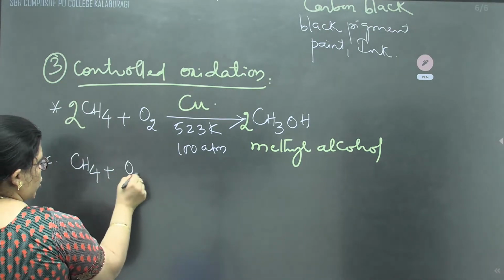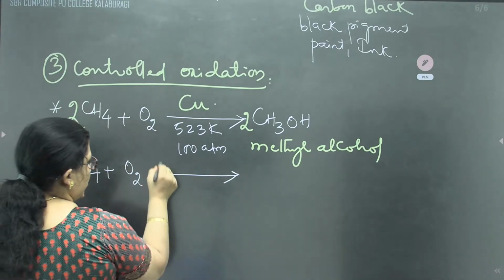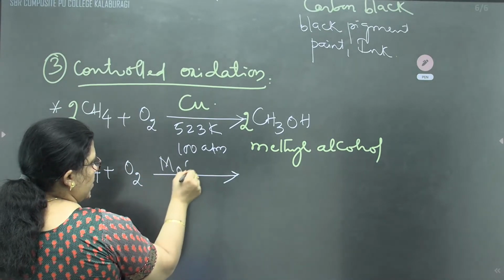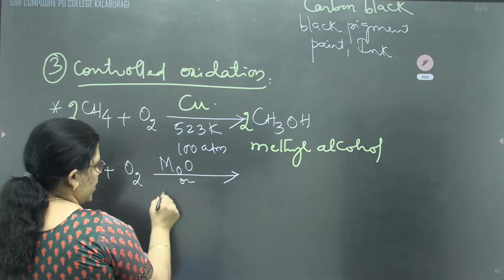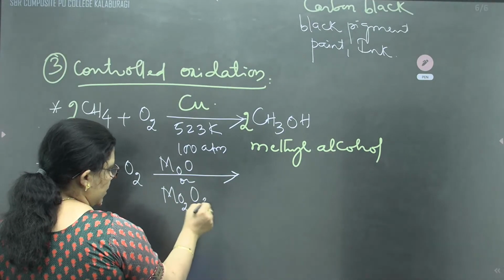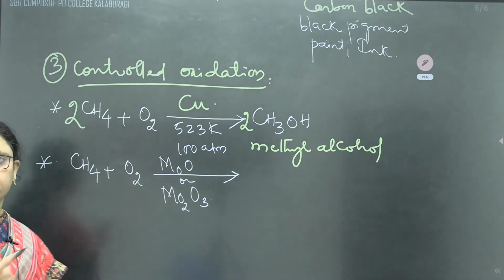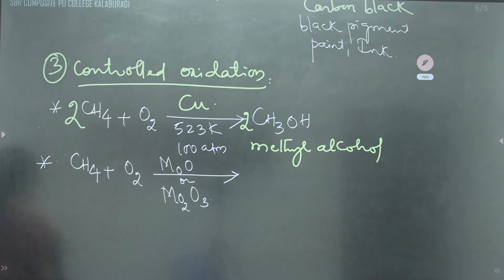Same way, if we take methane on oxidation by using oxide of molybdenum, or we can write this as Mo2O3, molybdenum oxide. In some texts, we'll get it directly as oxide of molybdenum.